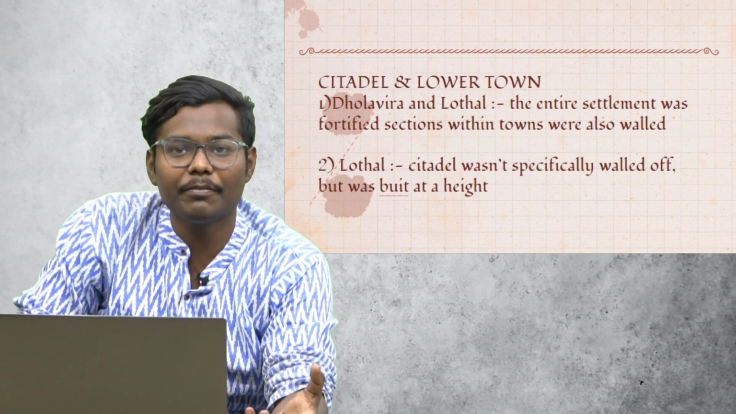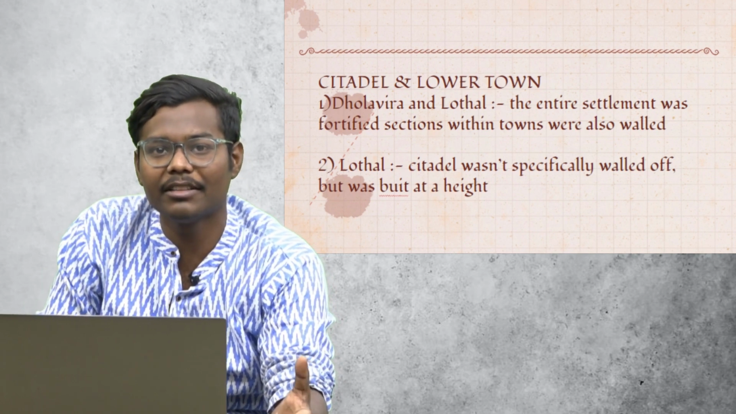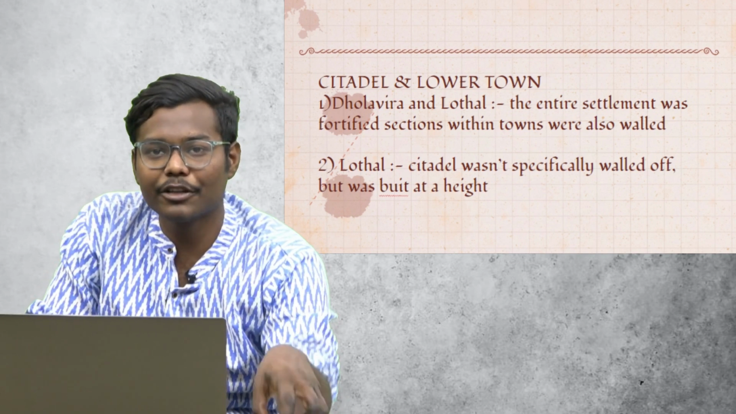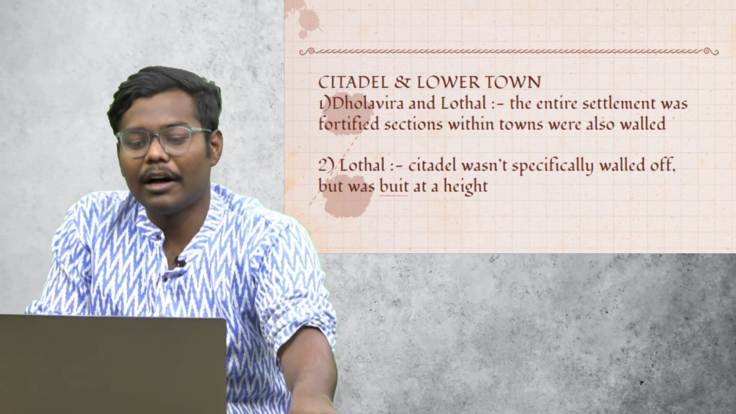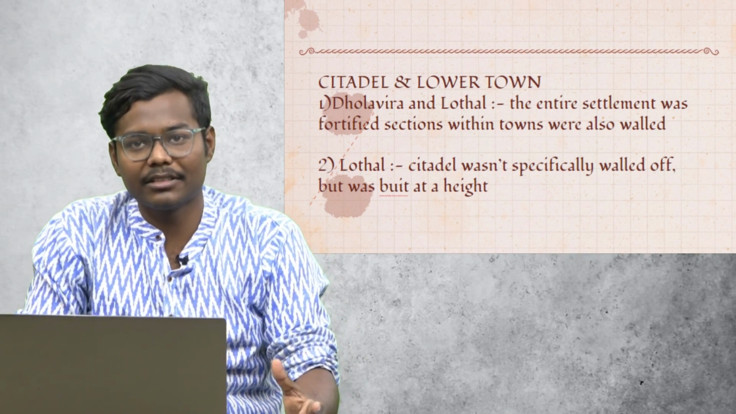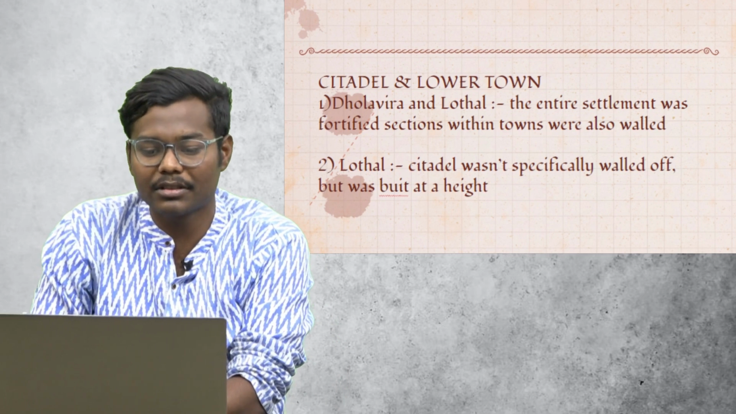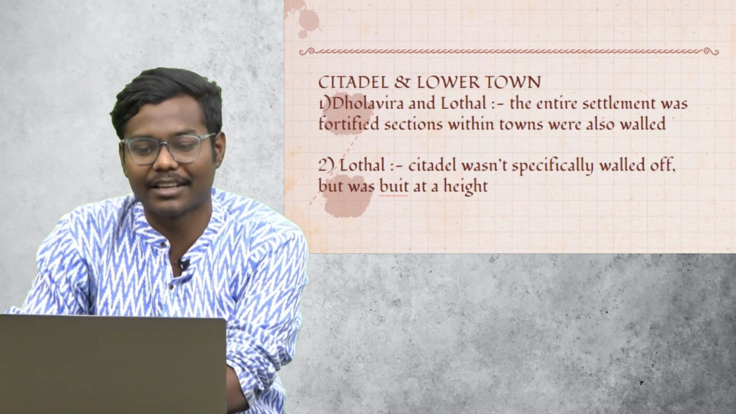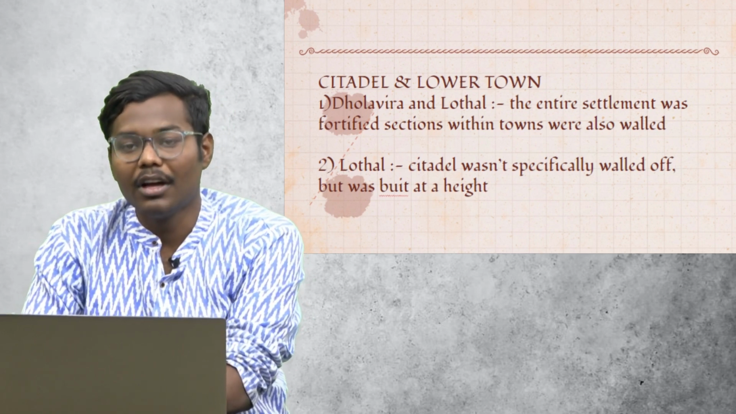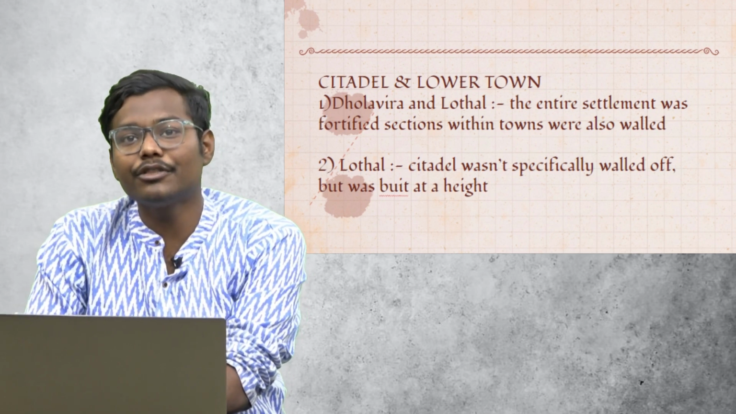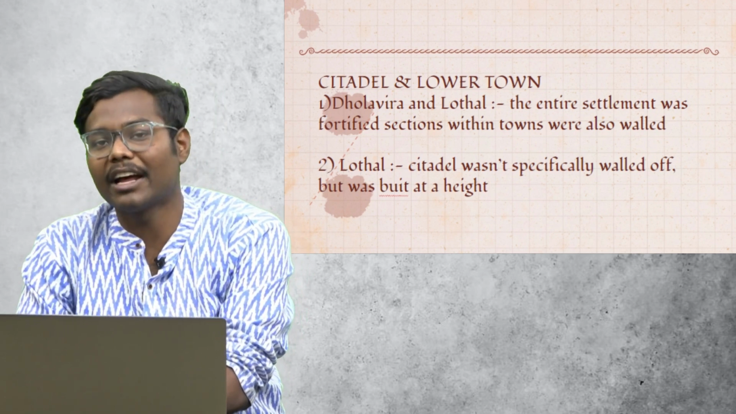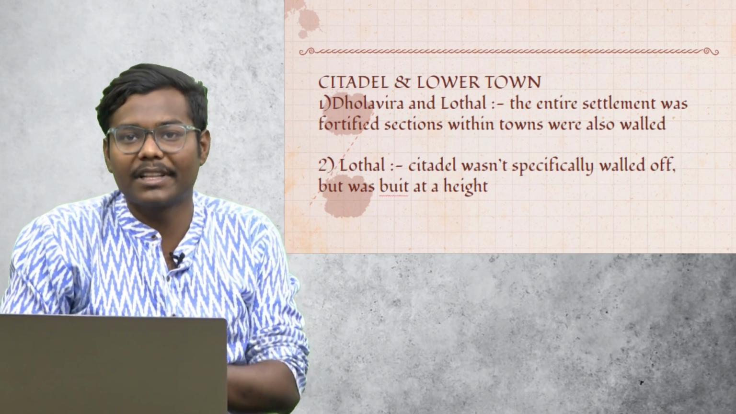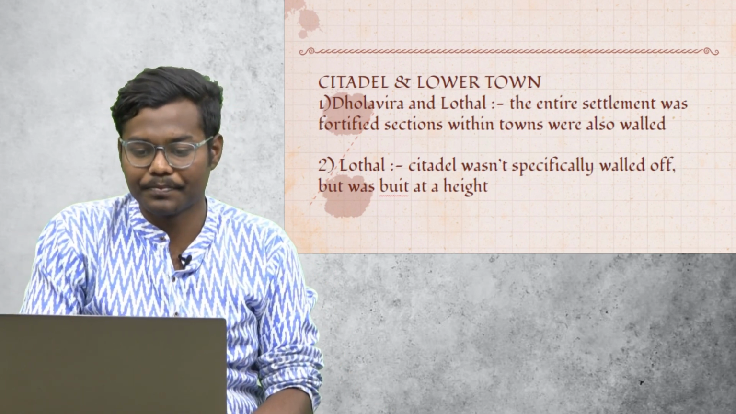Then in Harappa, in this town planning, there was citadel and lower town. So citadel is basically where elites used to live, there used to be fortification of citadel, and it used to be basically in the center of the town. So in all towns we will find citadel and lower town, but there were some exceptions in this. For example, in Dholavira and Lothal, the entire settlement was fortified, and sections within towns were also walled. As far as Lothal is concerned, citadel was not specifically walled off, but was built at height. So there was no fortification of citadel as such, but there was obviously distinction between citadel and lower town.